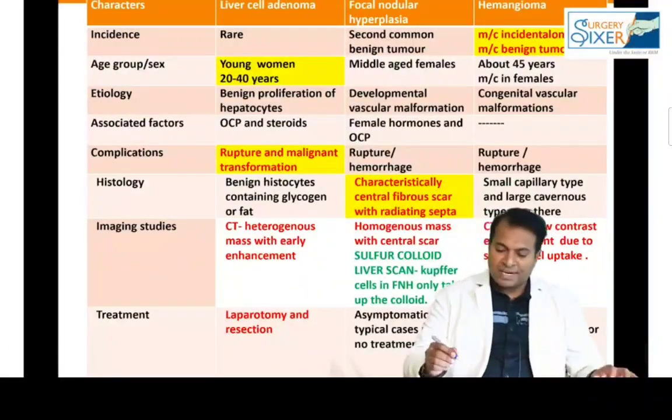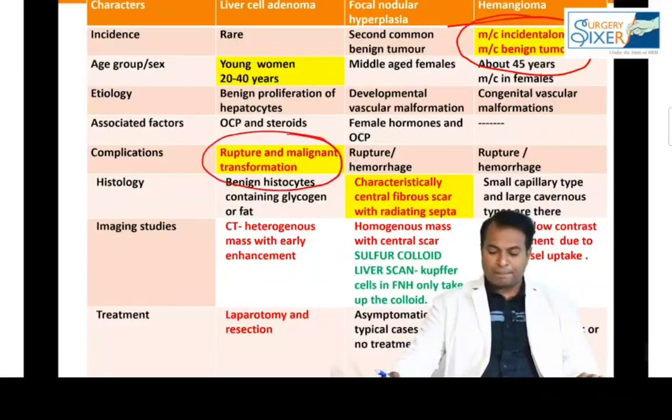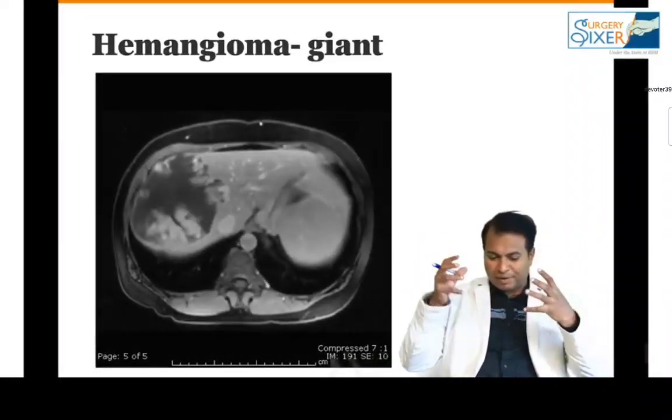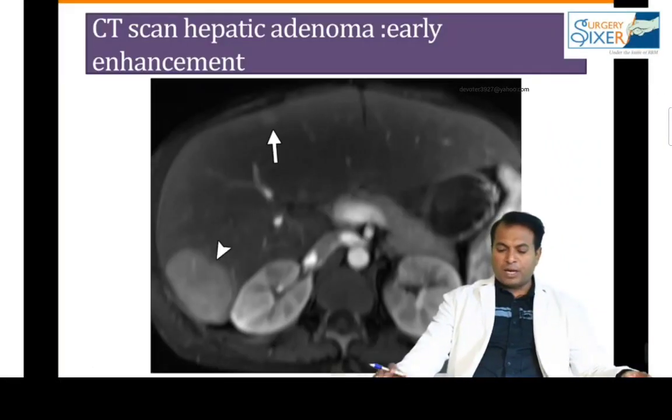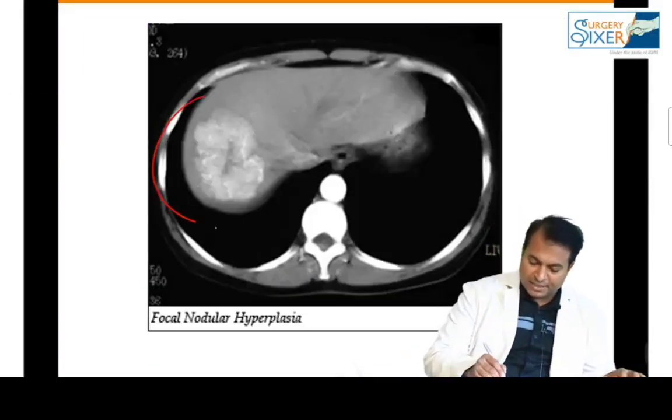The most common incidentoma and most common benign tumor is hemangioma, and the tumor which can go for rupture and malignant transformation is adenoma. You can see this is hemangioma. From the image, you can see how it is slowly enhancing from periphery to center. Slow enhancement from periphery to center is hemangioma. And you can see an early enhancement in arterial phase. Early enhancement is adenoma. And never ever forget this image based question, a high yield exam question.